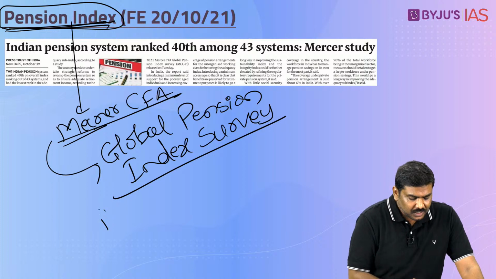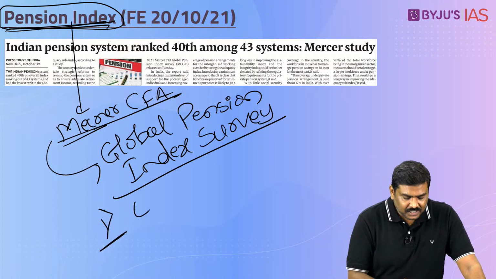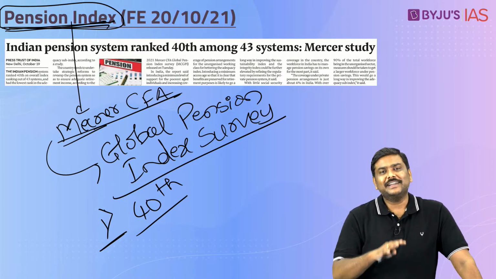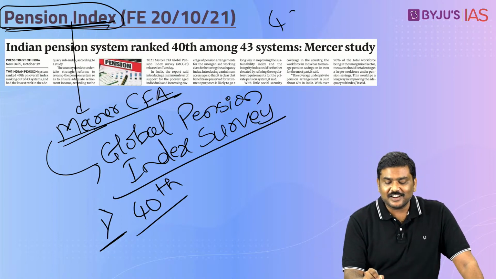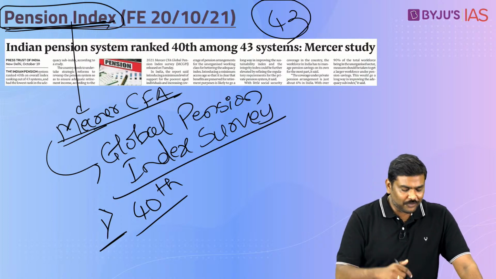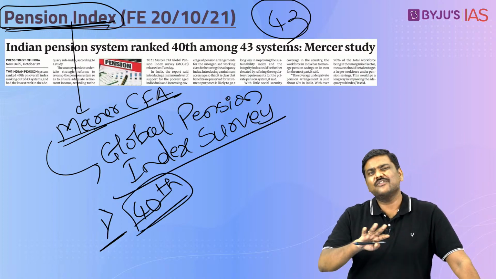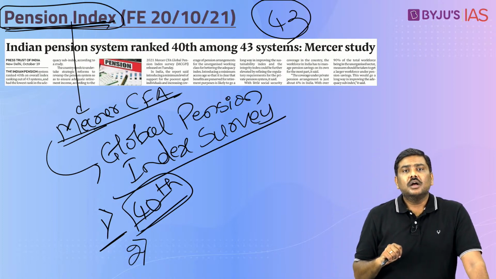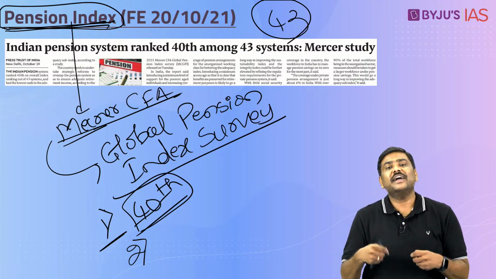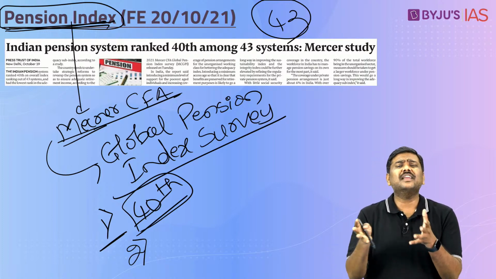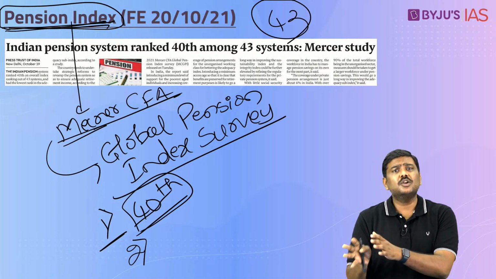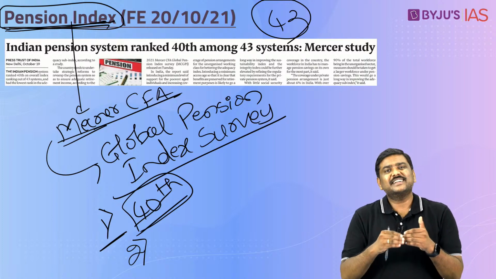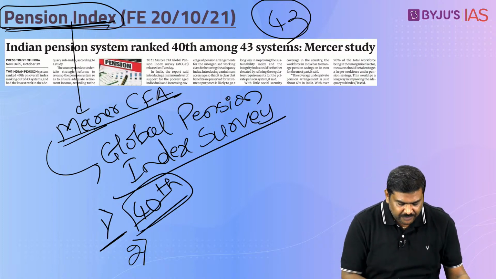First very important point, India's ranking stands at 40th position. And as per this particular document, it has evaluated the performance of 43 countries or 43 economies, out of which India's ranking is a 40th position, very, very low. What are the reasons? The article mentions that in case of India, the private sector, which provides the pension, wherein most of these particular people who are not, let's say, government employees will have to opt for pension scheme. The private sector arrangement in terms of pension is very, very low.